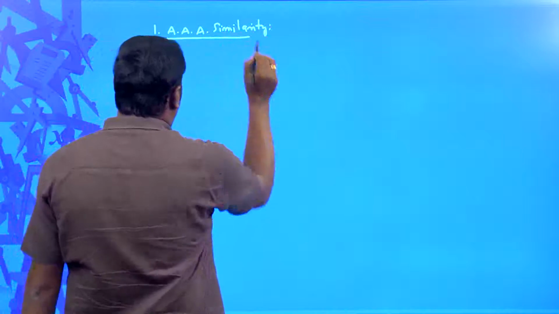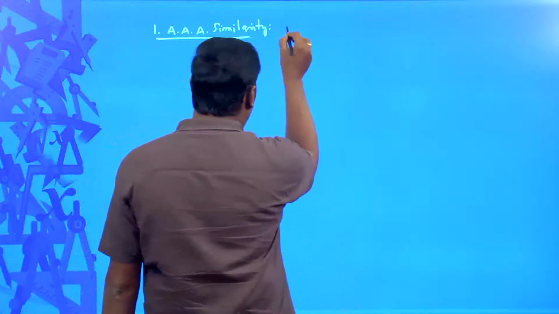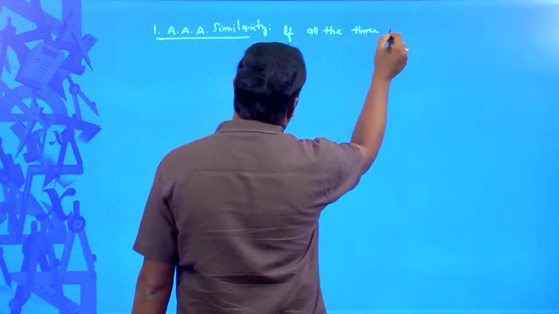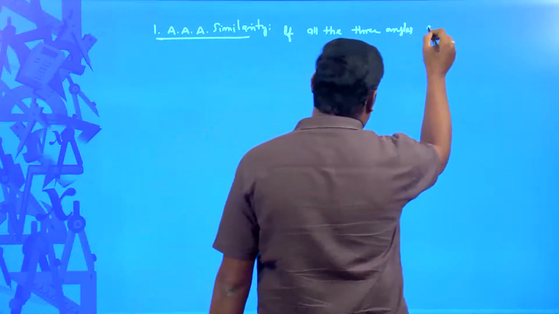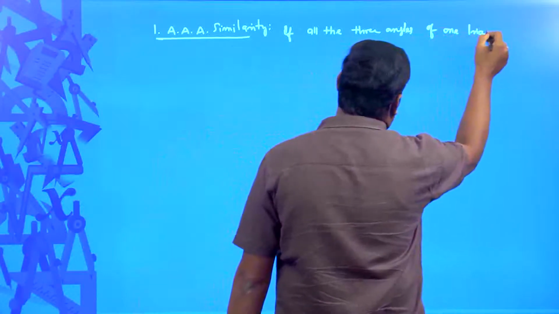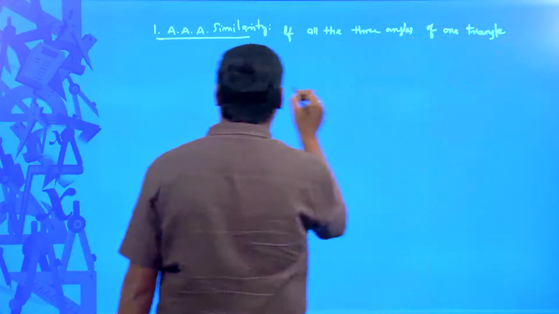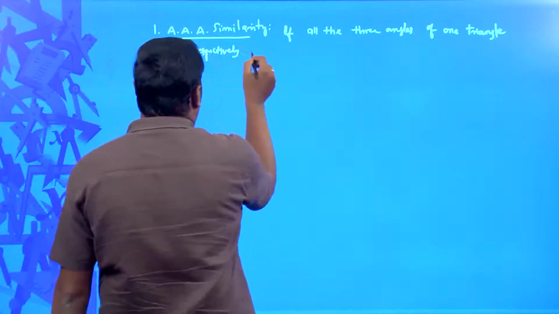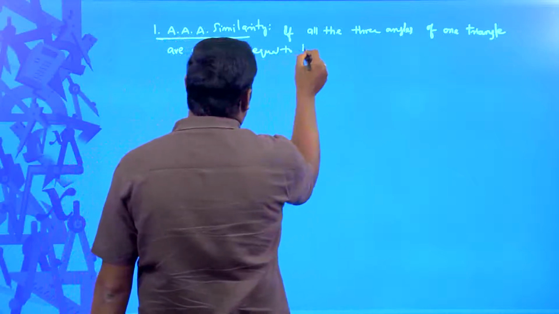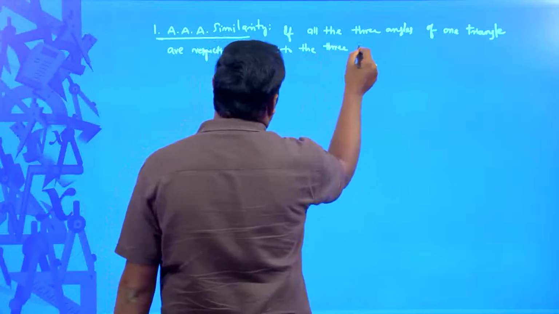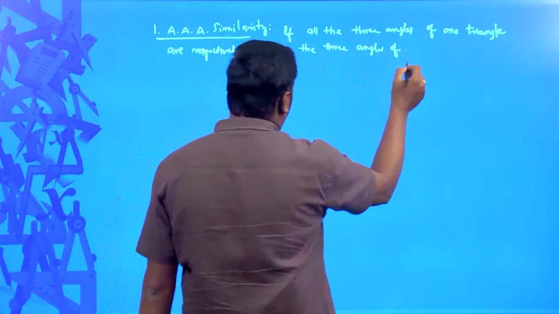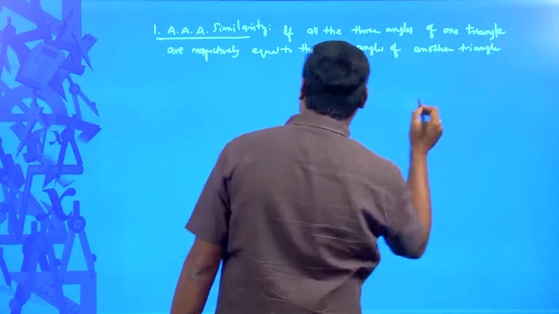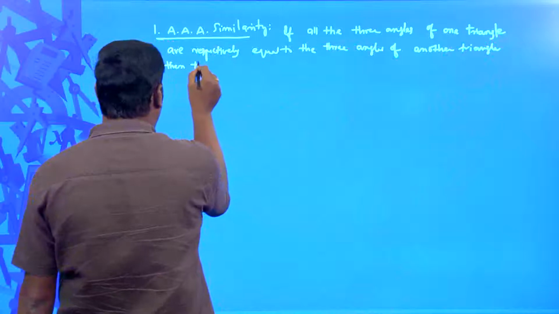According to this condition, if all the three angles of one triangle are respectively equal to the three angles of another triangle, then their corresponding sides are proportional.